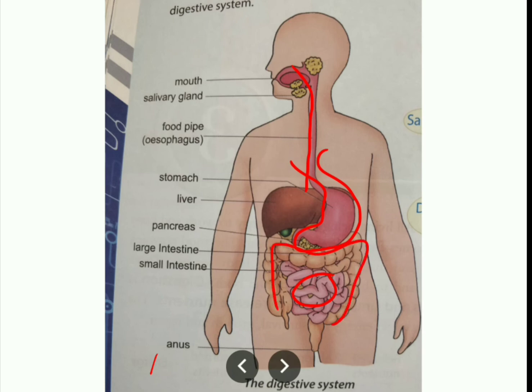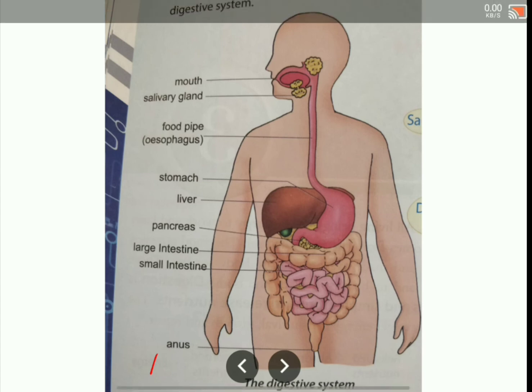Then after that, into the anus, and here this is the liver. As I have told you, this is the liver, and the pancreas will also be there. I will show you those pictures clearly in one more slide. This entire thing will happen once you take your food. All these parts are responsible for the digestion of the food, children.